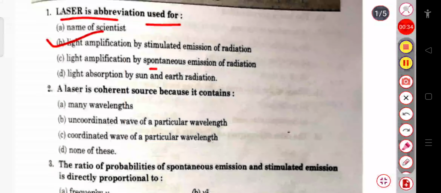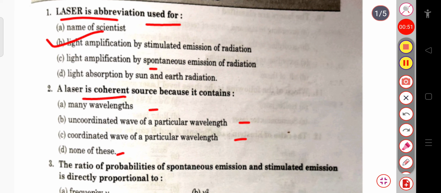of radiation. Okay. The next question is, a laser is coherent source because it contains many wavelengths, uncoordinated wave of a particular wavelength, coordinated wave of a particular wavelength, or none of this. So the laser is coherent source because it contains coordinated wave of a particular wavelength.